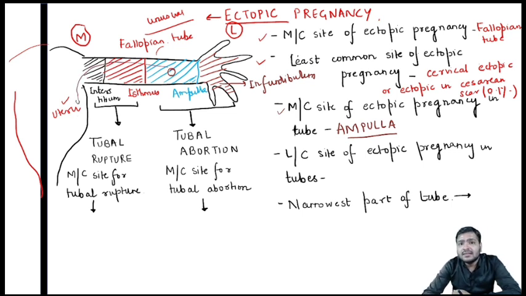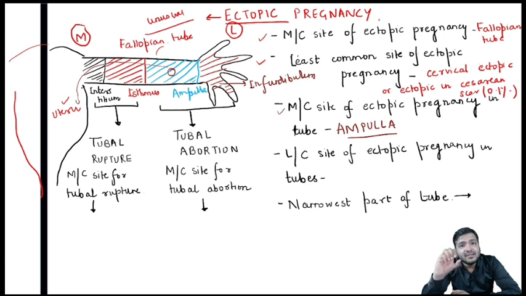Now what could be the reasons that this zygote is not traveling into the uterine cavity, or what is the pathology behind the ectopic pregnancy? Remember students that this zygote moves into the uterine cavity by two processes. The very first process is the peristalsis movement of the tube.